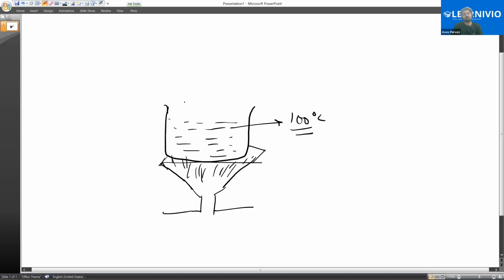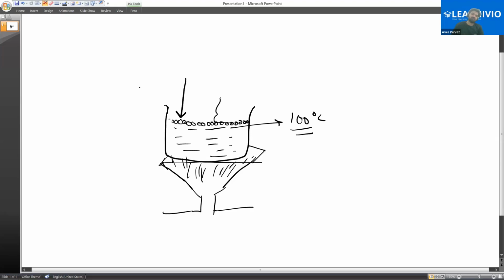Now, coming to the point: can water boil? Is it possible to boil water below 100 degrees Celsius? No. Boiling is when you are converting liquid into gas. So may I know the reason why the topmost layer of particles at the top of the liquid in this container are not escaping?